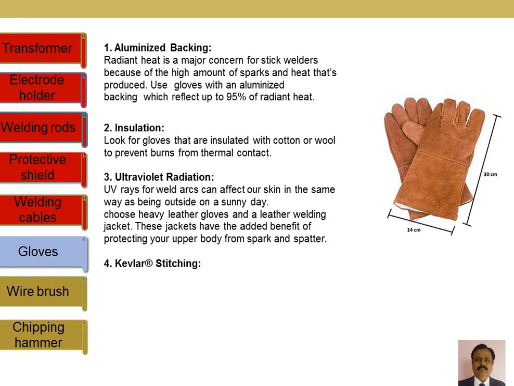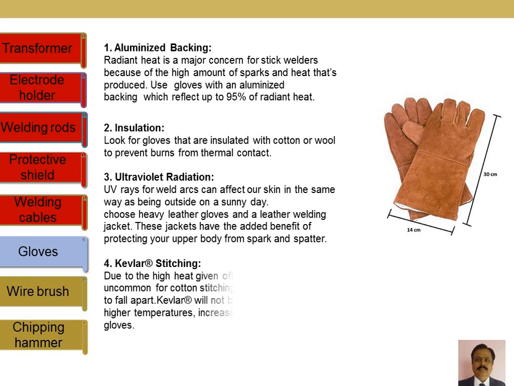The spatter is the small droplets of the welding material or the filler material which spread around the arc. So stitching also plays a very important role. We should use caliber stitching. If normal stitching is there, when it is subjected to radiant heat, it will get damaged.